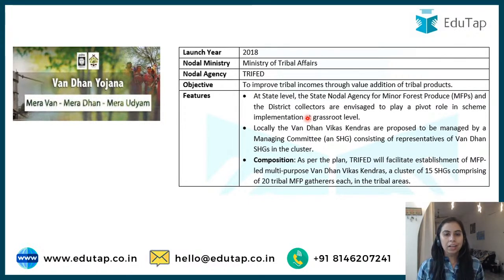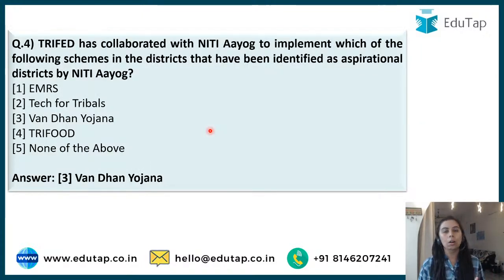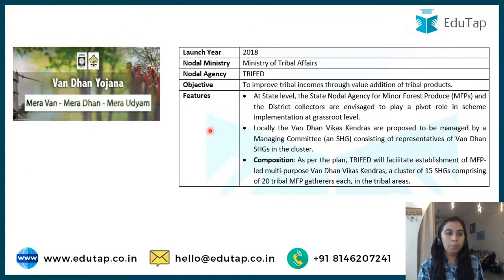Various features are here. At the state level, the nodal agency for minor forest produce and district collectors are envisaged to play a very, very important role. Vandhan Kendras are also a part of Vandhan Yojana. So all in all, guys, you have to remember the important points written here: features, objective, nodal agency, nodal ministry, launch year. Through this you will also have the understanding where you will be able to use that understanding and answer questions that are not direct. One more thing, the tagline of Vandhan Yojana is Mera Van, Mera Dhan, Mera Udyam. They can even ask the tagline of the schemes. Okay, so remember this.